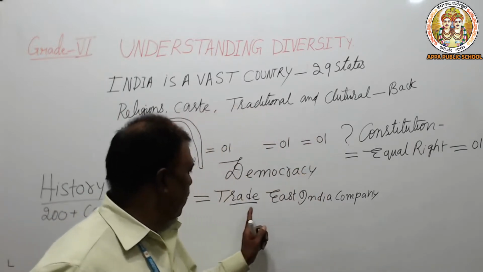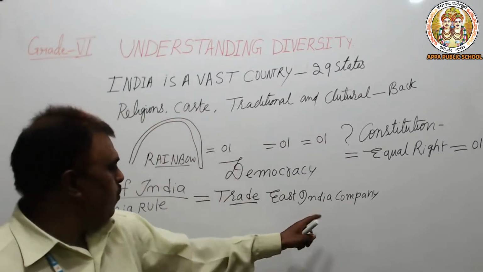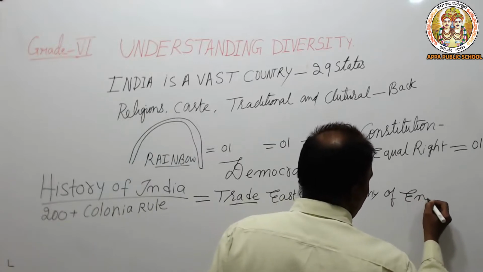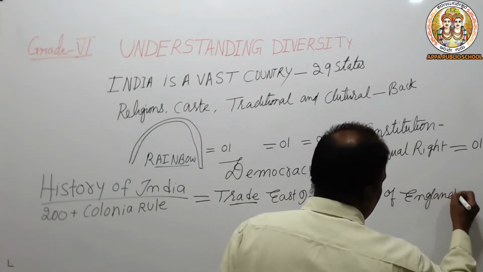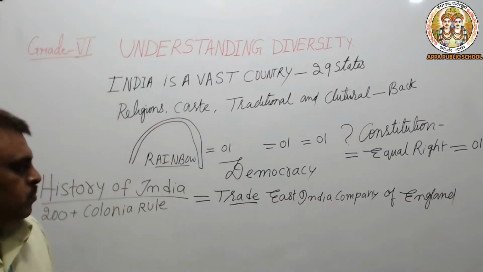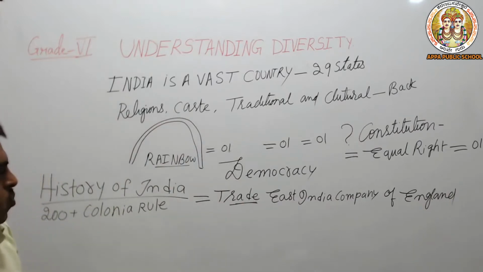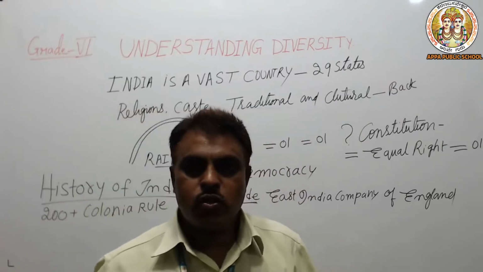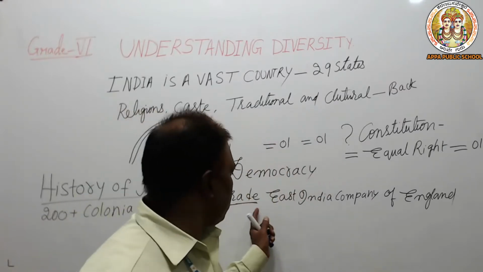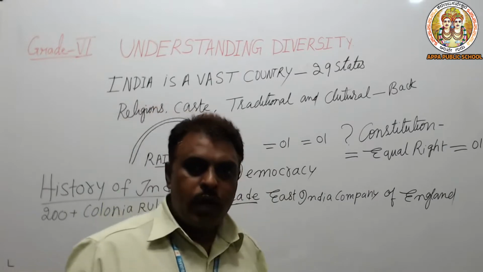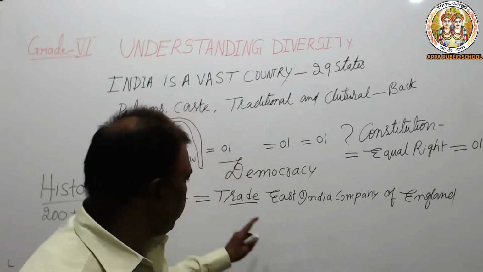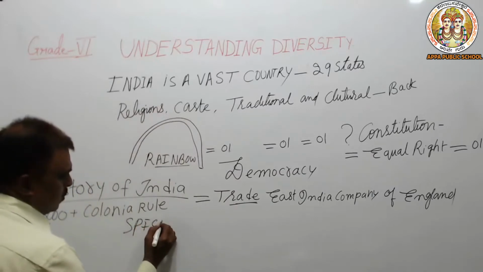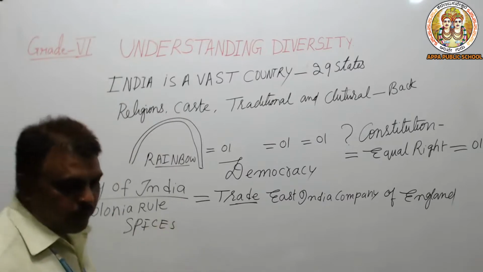The East India Company of England came to India, seeing very suitable places, position, and situation to make trade. Why is India famous in trade? There are two things. One is spices, like pepper and cumin.